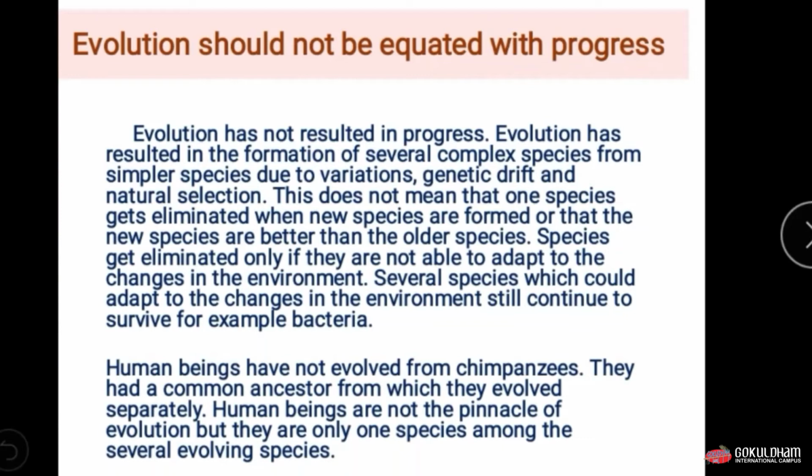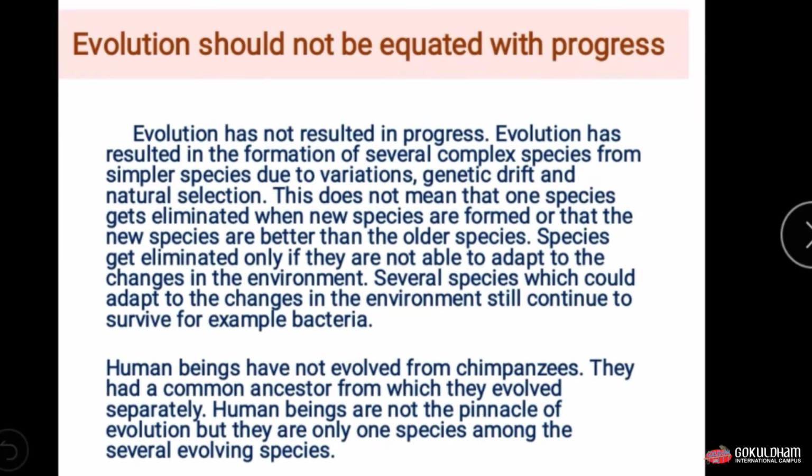Evolution has resulted in the formation of several complex species from simple ones due to variation. Evolution is the process which produces different kinds of species from simpler species due to variation, genetic drift, and natural selection.